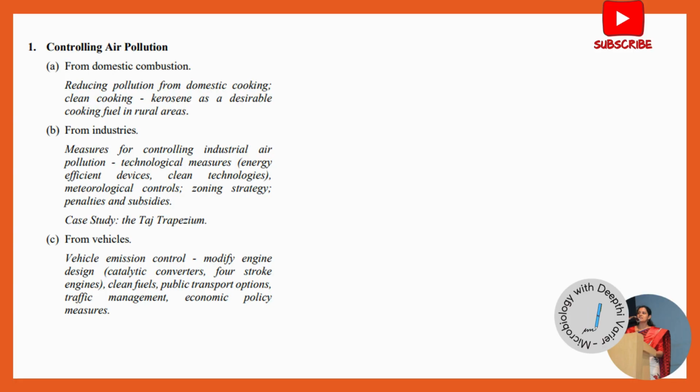Now this chapter has been divided into three subtopics. The first one is control of air pollution from domestic combustion. The second one is from industries and the third one is from vehicles. Now for each of these three, what you need to focus upon are the different strategies. You need to come up with as many solutions as possible for controlling air pollution from each of these three.